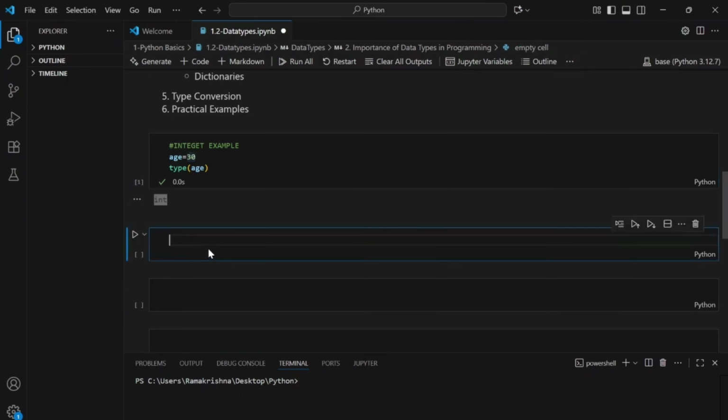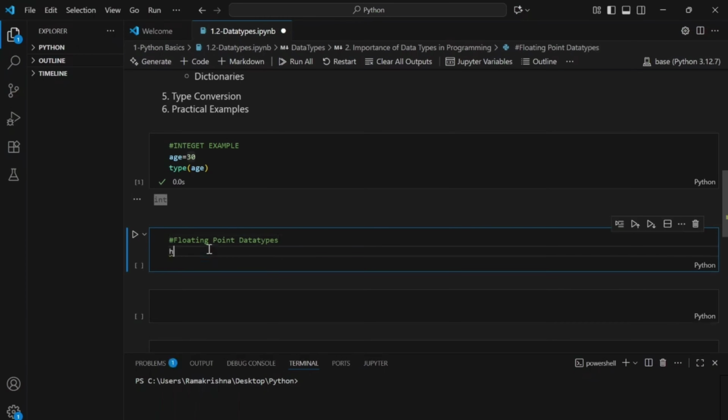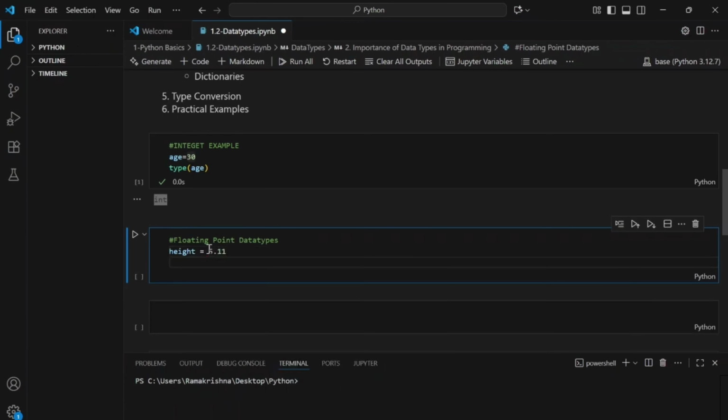Now let's go ahead and see some examples of floating data type. I am creating a variable called height. I'm assigning a value of 5.11.